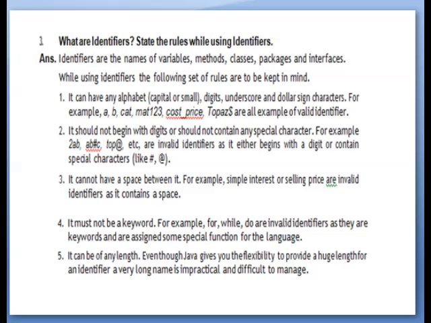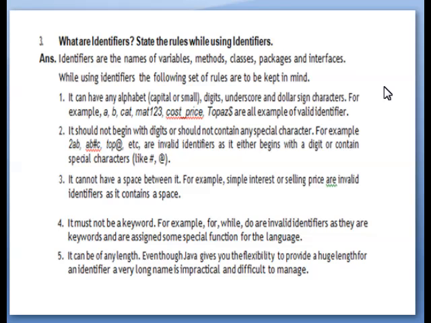The next question is, what are identifiers? State the rules while using identifiers. Page number 46 and 47, the answer is there. Answer, identifiers are the names of variables, methods, classes, packages, and interfaces. While using identifiers, the following set of rules are to be kept in mind.